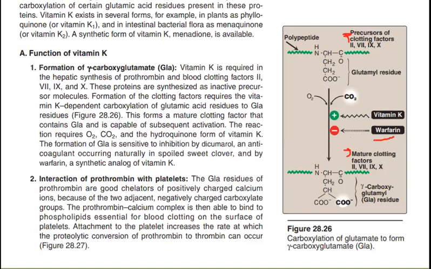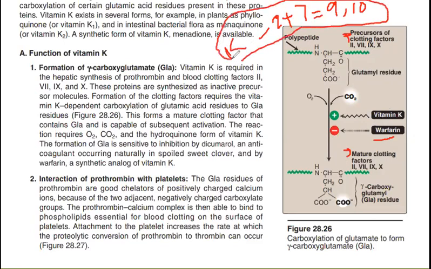So please people, just remember this. This picture is a really good picture from your Lippincott. You don't have to remember these structures, but just remember that vitamin K's role is to activate, to make 2, 7, 9 and 10 mature. And if there's a problem in learning 2, 7, 9, 10, we learn it like this: 2 plus 7 equals 9, and then we have a 10 also. So remember 2, 7, 9, 10 with vitamin K. Okay, this is your free MCQ marks. This is your MCQ.